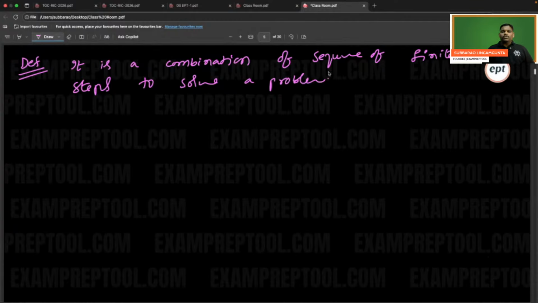This is the definition. Many definitions are there; it's one of them. It's a combination of a sequence of finite steps to solve a problem. It is the starting of algo. Call all your classmates. It is the starting point.